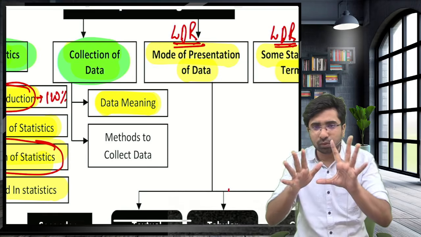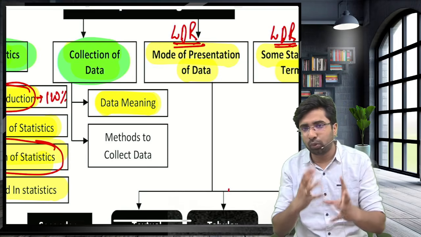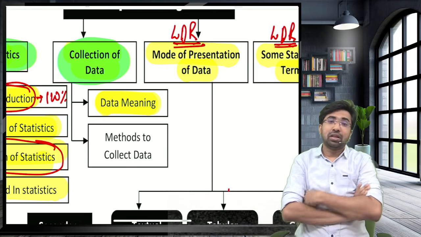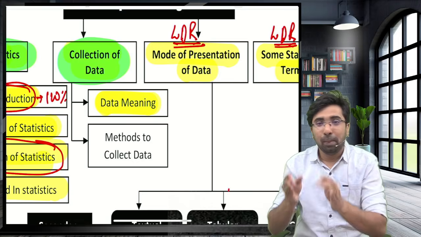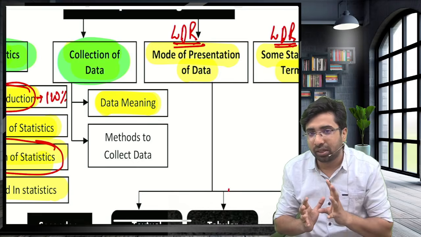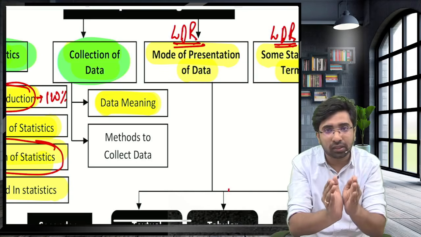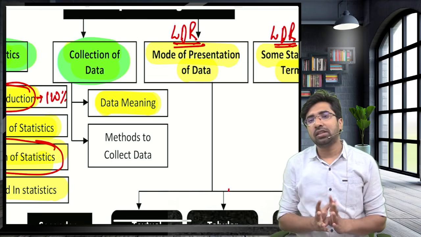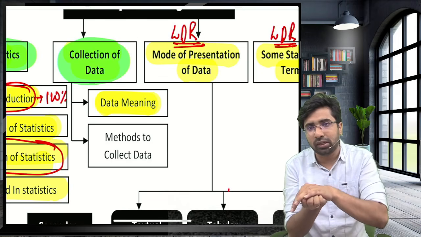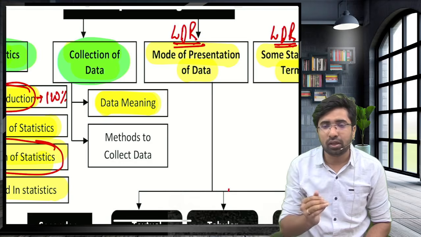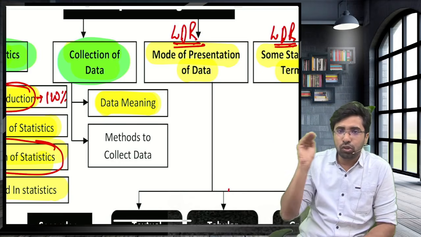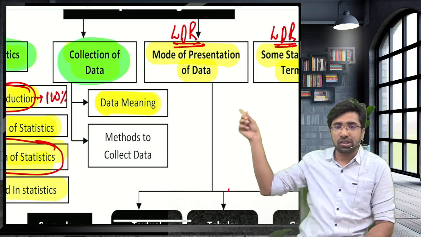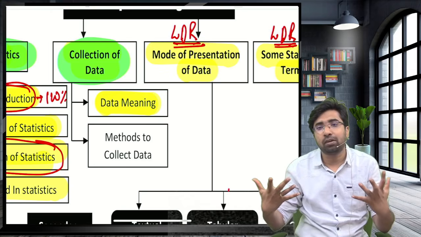But now I call Sundar, and I take his example. I take the test of Sundar. Now I performed some tools and techniques, and then I found a conclusion: Sundar is a good boy. Then it is information. Before applying the tools and techniques, the information is named as fact, and that fact is only the data that we name as raw data. Once you cross-verify it, once you apply the tools and techniques of statistics, the data is named as information.